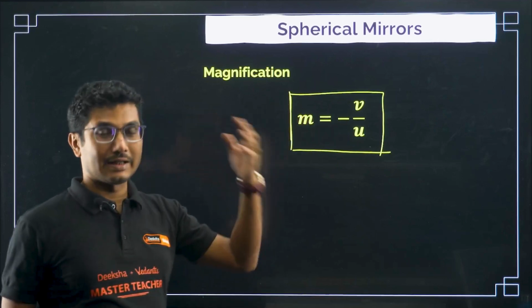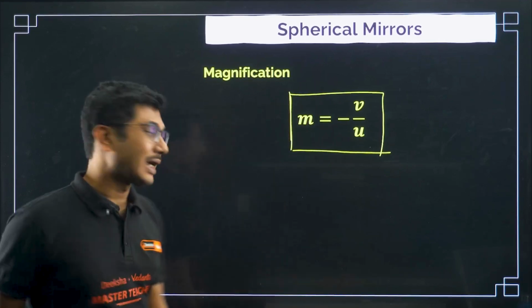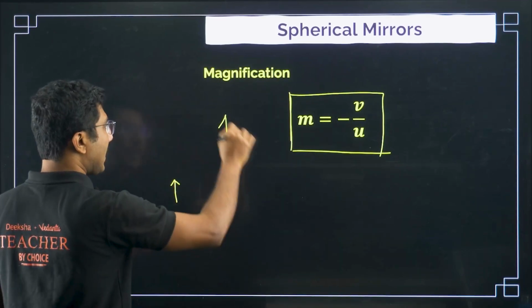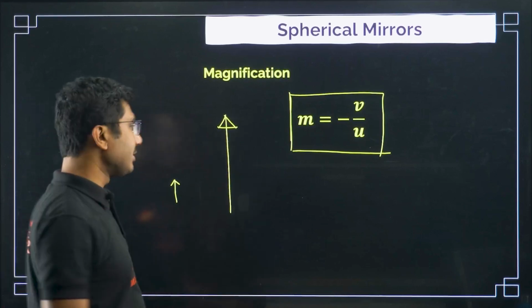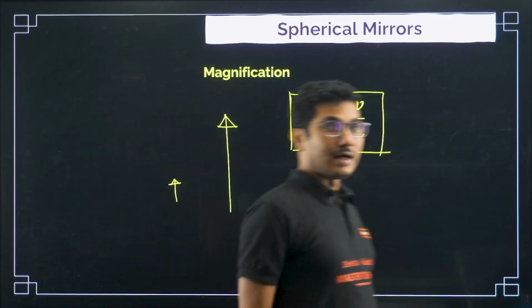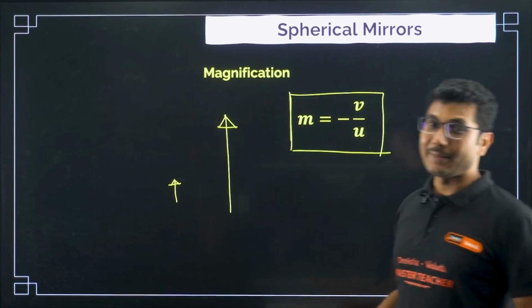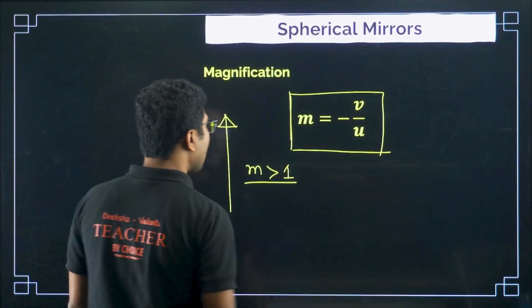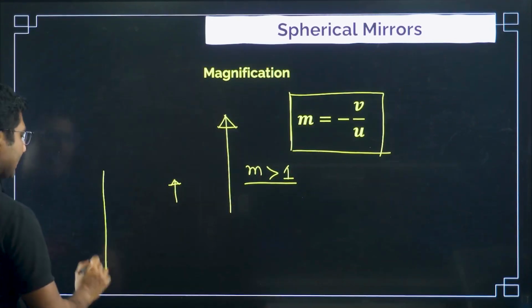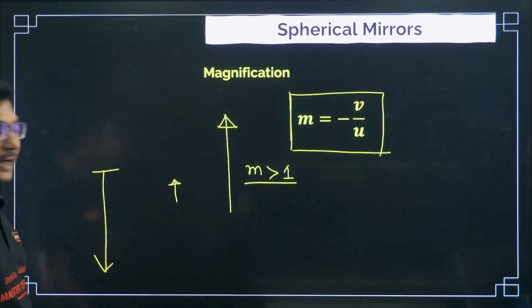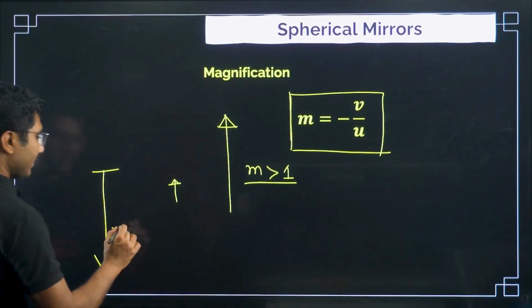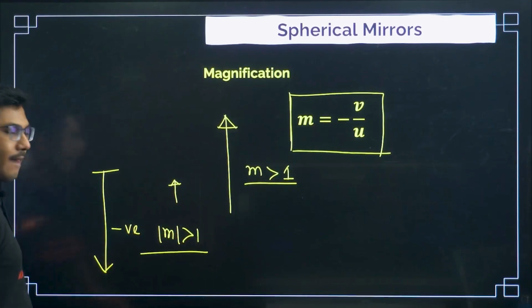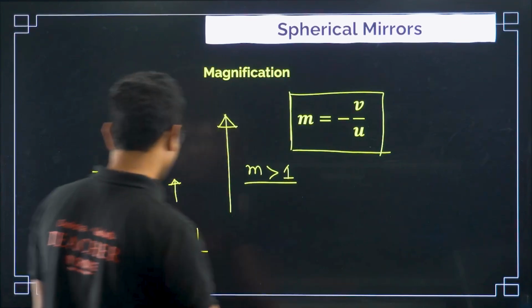M generally gives you the magnification. What is the meaning of magnification? Suppose your object is this big, and your image is this big, then you will say it's a positive magnification, and the image is larger, so it is m greater than 1. If the image is larger but in the opposite direction, then m is negative, but the magnitude of m is again greater than 1.